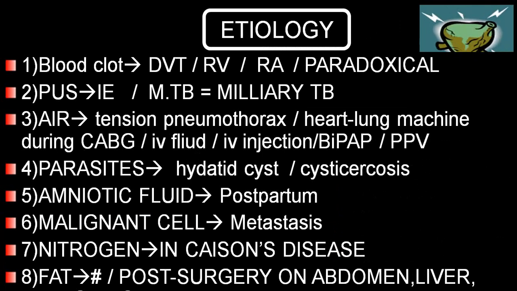Etiology wise, as far as a blood clot is concerned, the most common site is DVT, that is deep vein thrombosis, mainly from the lower limb. Very rarely we come across venous thrombosis in the upper limb, not a common cause.